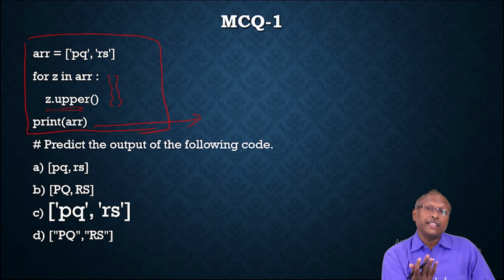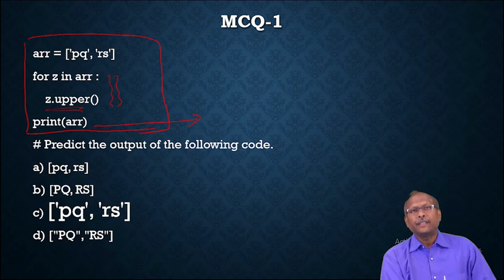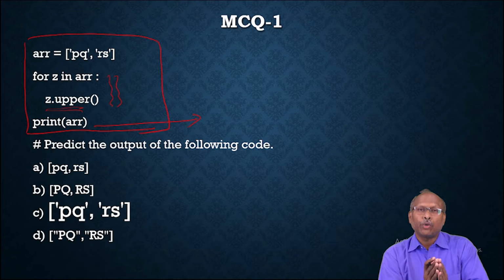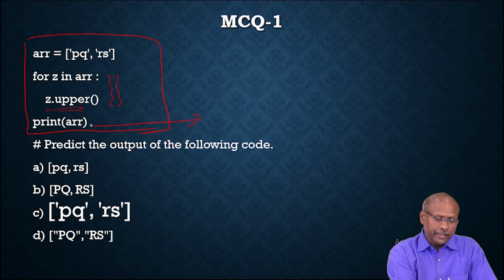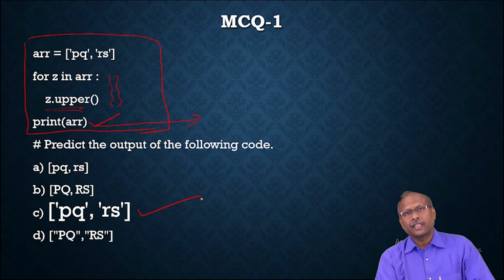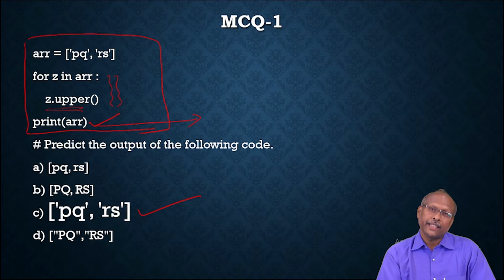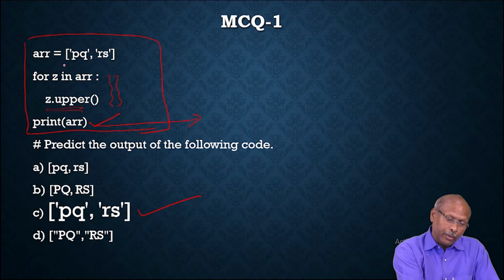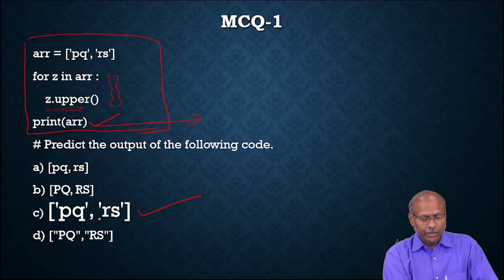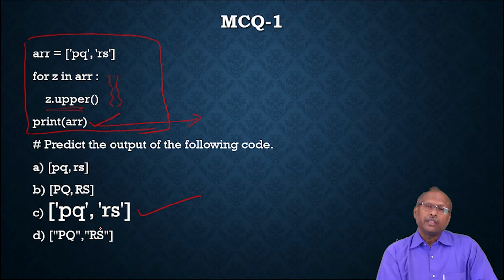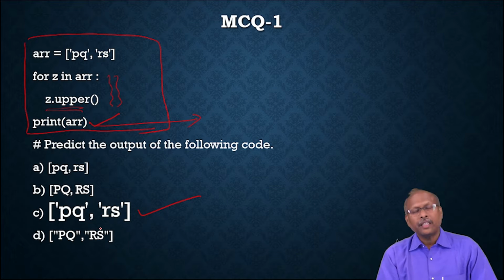The original list is not updating at all. That means the original data is not modified because you are not updating. That's why it will print the same array itself. So option C, PQRS, is the correct answer because it is not updating. If you had written updating to that particular position, then the data would change, whereas you are not updating. That's why the answer is C. They will be asking this type of question in the coming examination. Now we'll move to the next question.